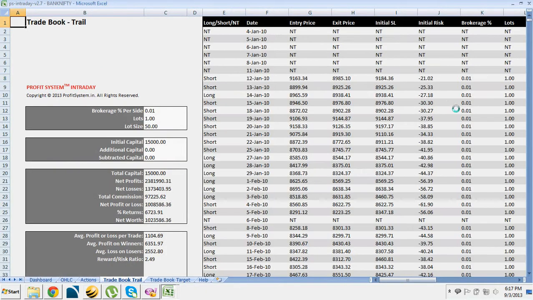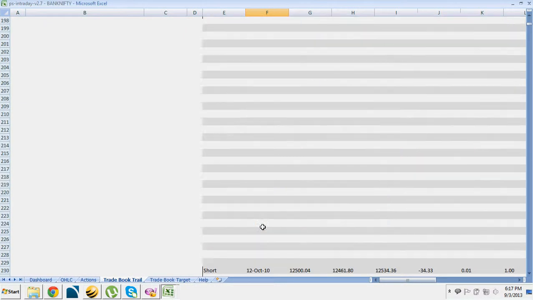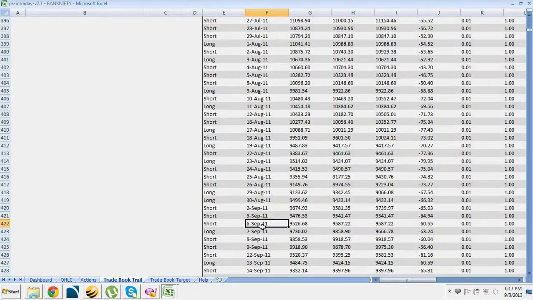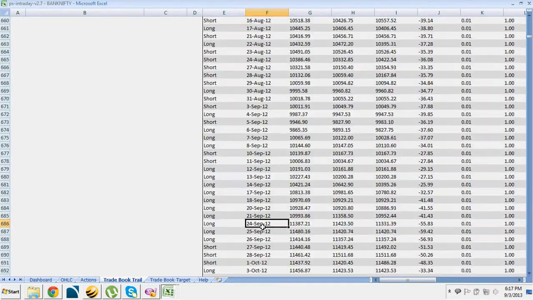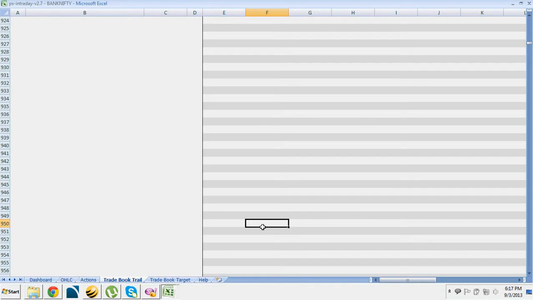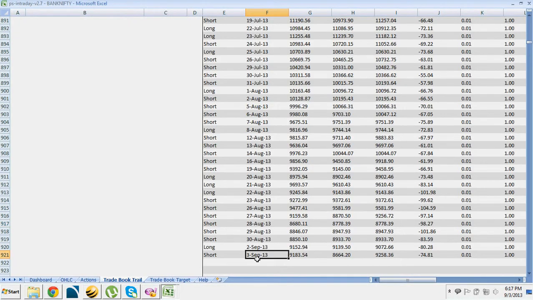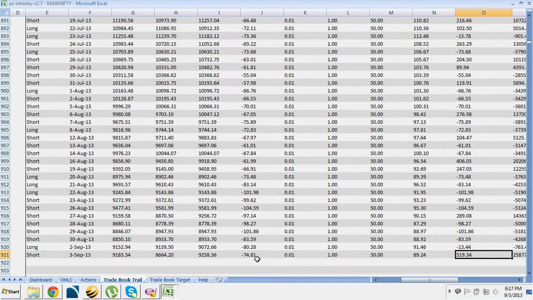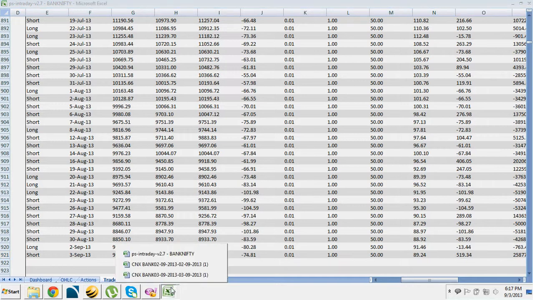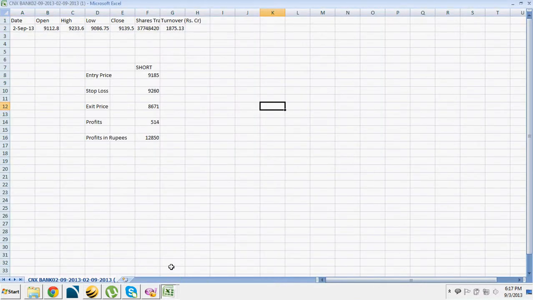Let me go to tradebook trailing and show you what the profits this tool is showing. So it is showing 519.34 and the profits that we made is 514.